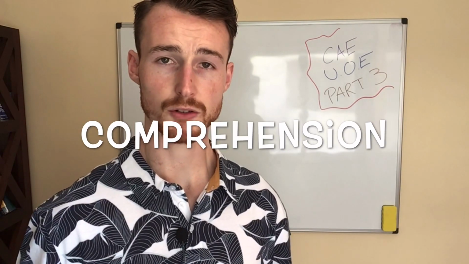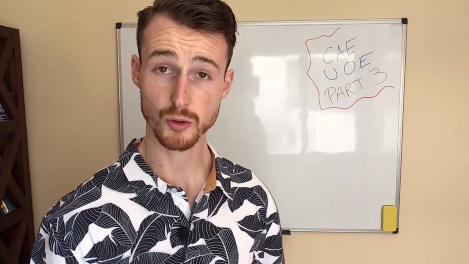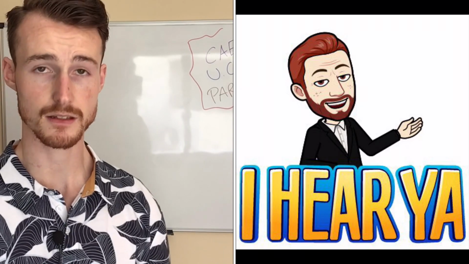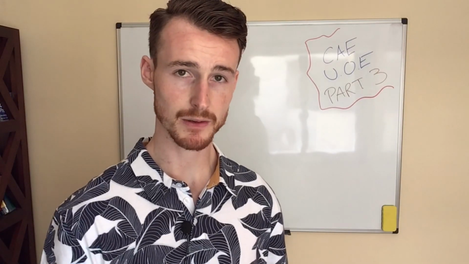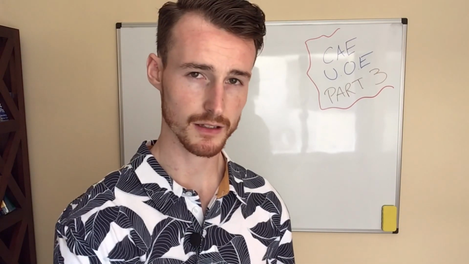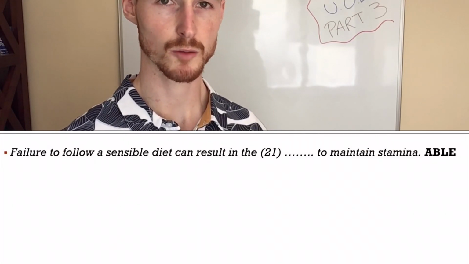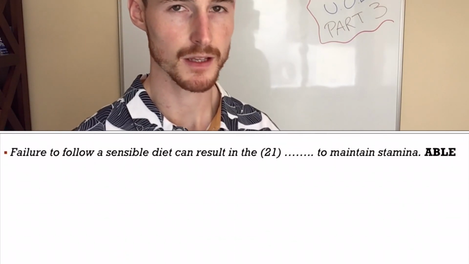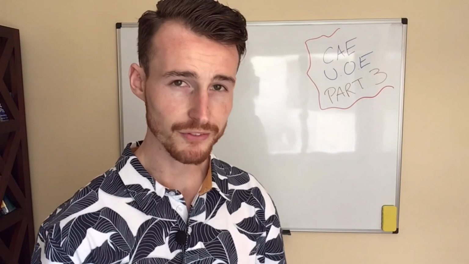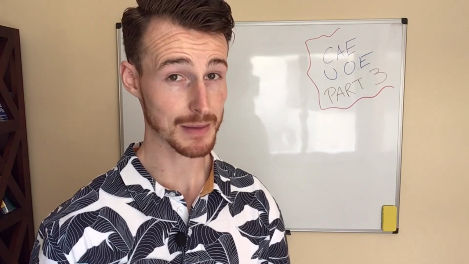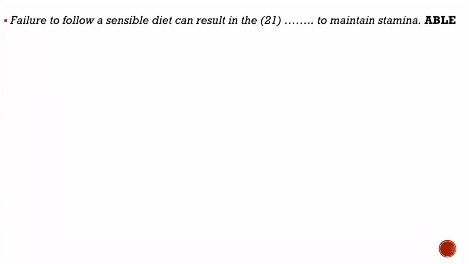You're also going to be marked on your overall comprehension, so your understanding of the sentence. Let's look at an example. Failure to follow a sensible diet can result in the to maintain stamina. We have the word able. We have to transform it. So maintain stamina, is that linked to maintaining a diet? If you maintain a healthy diet, you're probably going to have better stamina, no? So we really want to be adding a prefix to the word. So what prefix would we add to ability? What prefix would we add to able?